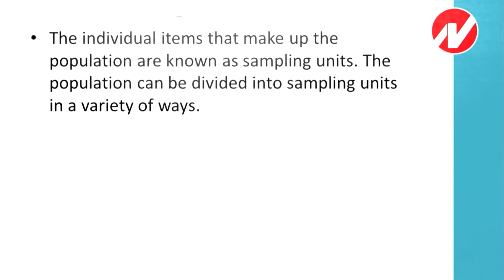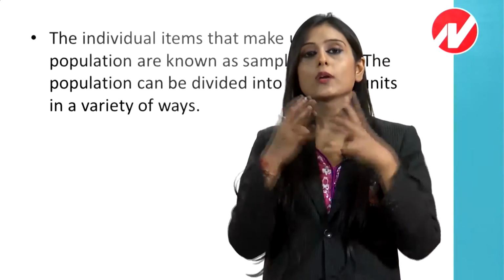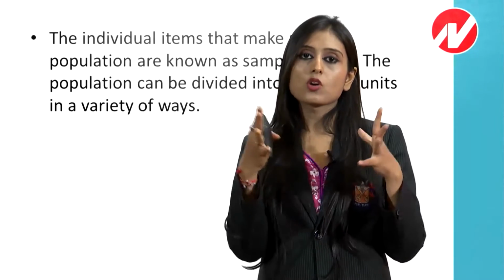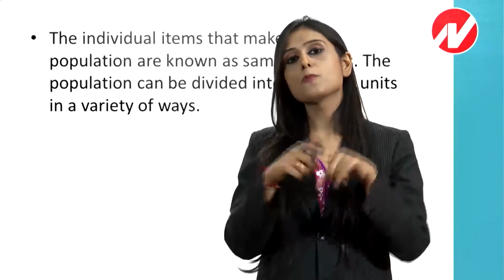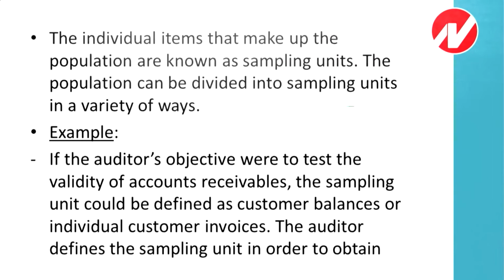The individual items that make up the population are known as sampling units. The population can be divided into sampling units in a variety of ways. Example, if the auditor's objective were to test the validity of accounts receivable, the sampling unit could be defined as customer balances or individual customer invoices.